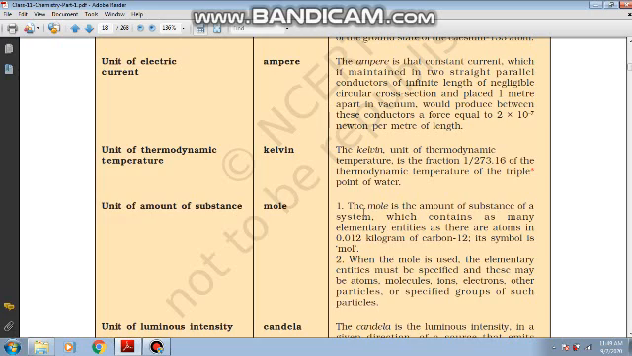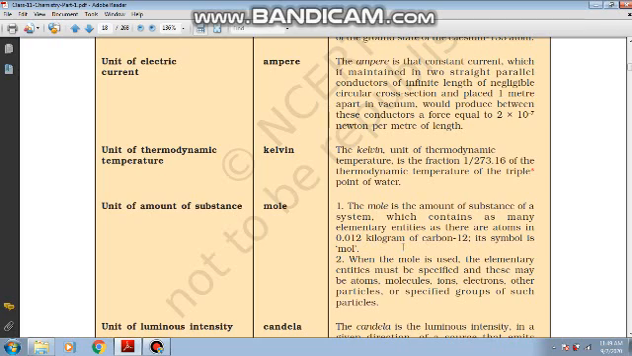Now the amount of substance, that is mole, is the amount of substance of a system which contains as many elementary entities as there are atoms in 0.012 kilogram of carbon 12, or 12 grams of carbon 12. Fine. And its symbol is mol.